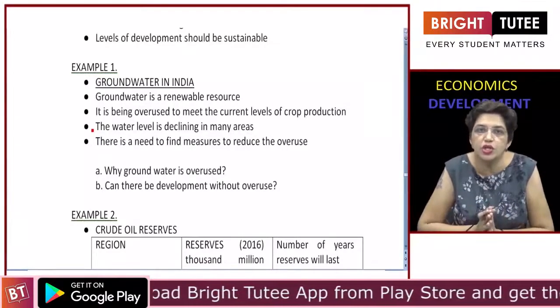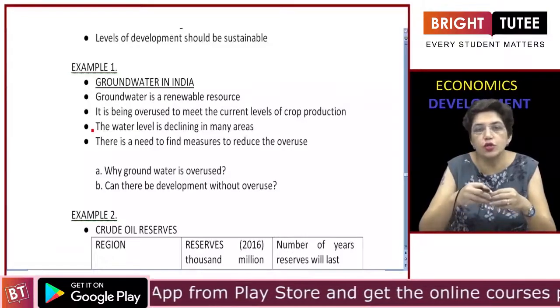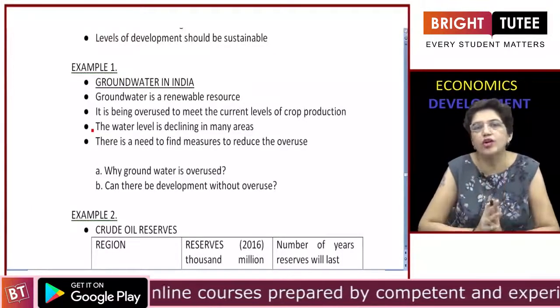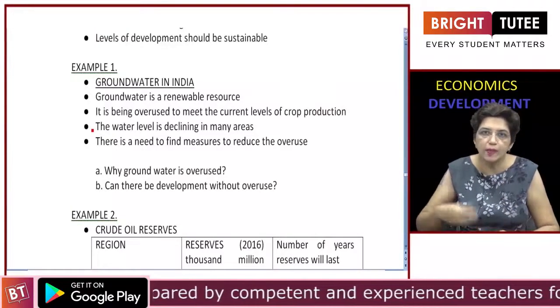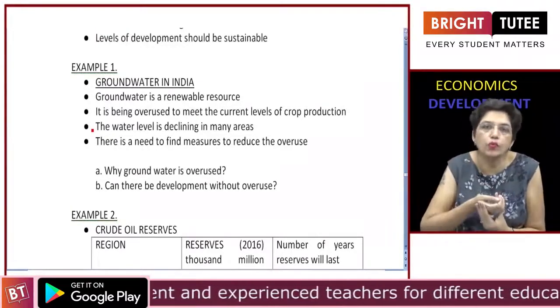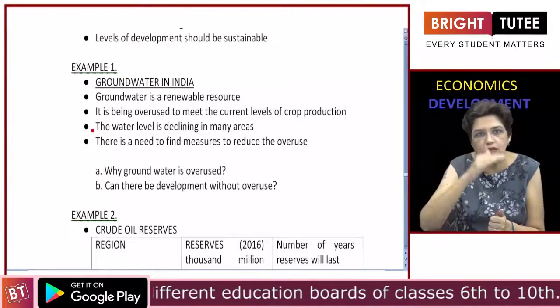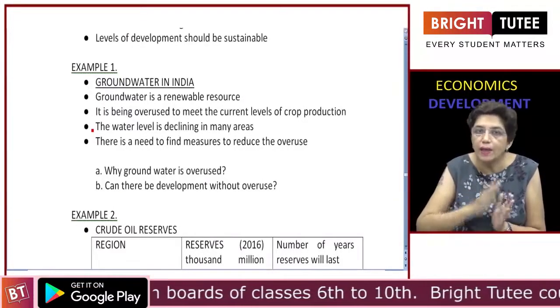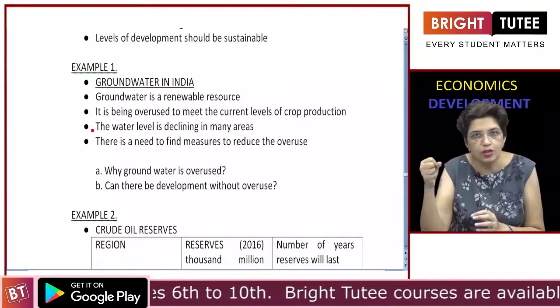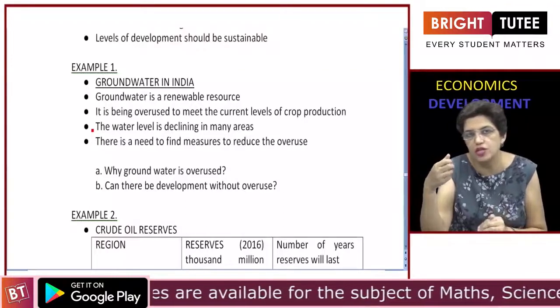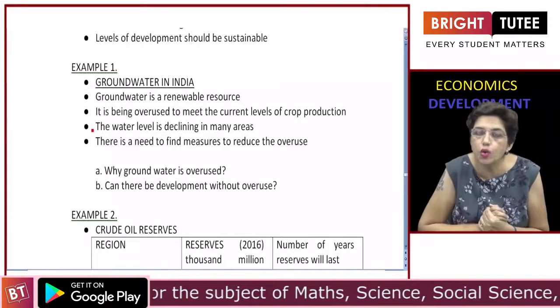But now in most of the districts of the country, they are overusing this water. What does this word overuse mean? Whenever you take out groundwater, it is replenished by the rainwater. Rain falls and this water gets replenished. But if the rate of taking it out is more than the rate at which it is replenished, then we say that it is being overused.